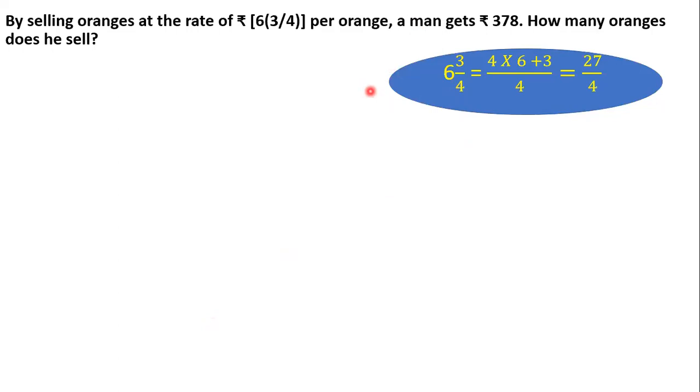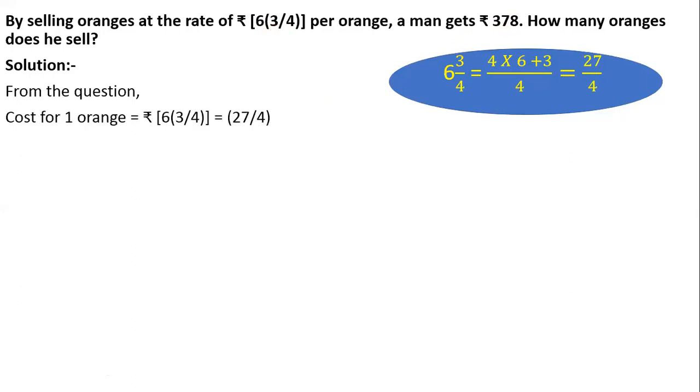Alright. Next, what is the question? The question says that by selling oranges at the rate of 6 3 by 4 per orange, a man gets rupees 378. How many oranges does he sell? Now children, you have to understand whether you'll have to multiply or divide. He is getting total rupees 378, and for one orange the price is this much. So obviously you will have to divide. We will write that 6 3 by 4 is nothing but 27 by 4. So the man gets a total of rupees 378.